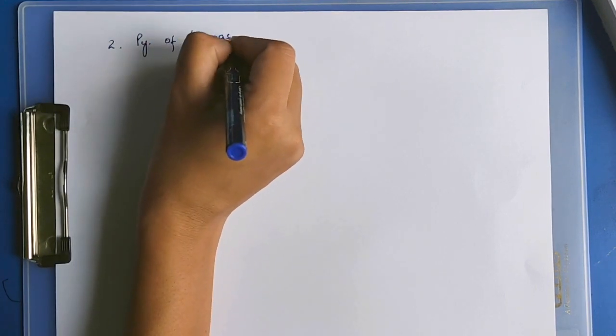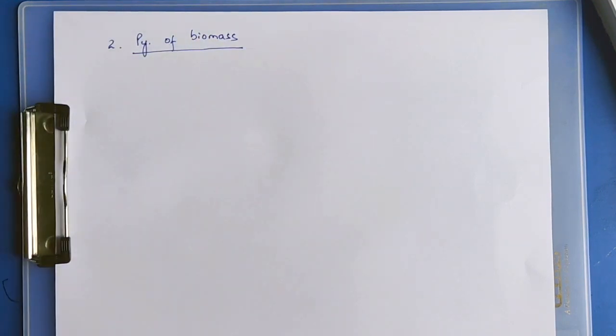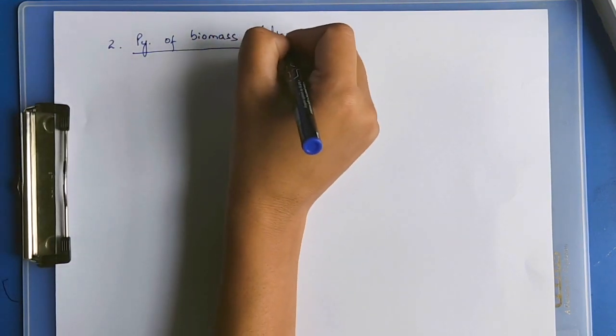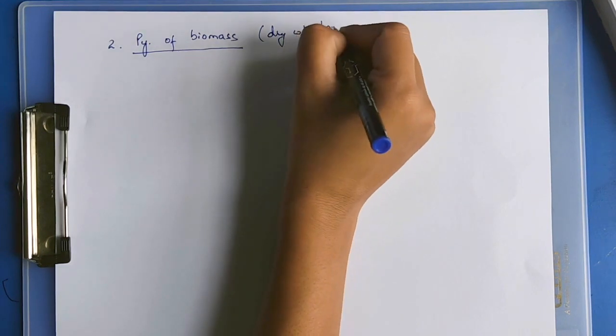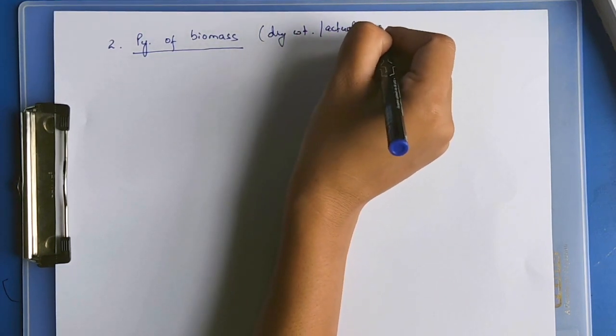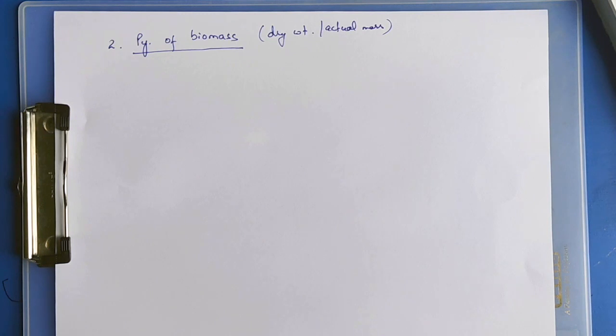Pyramid of biomass. Biomass refers to the dry weight, the actual mass of the species. For plant species there is water content, moisture content, and for humans and animals there is water too, but biomass comprises only the dry weight.